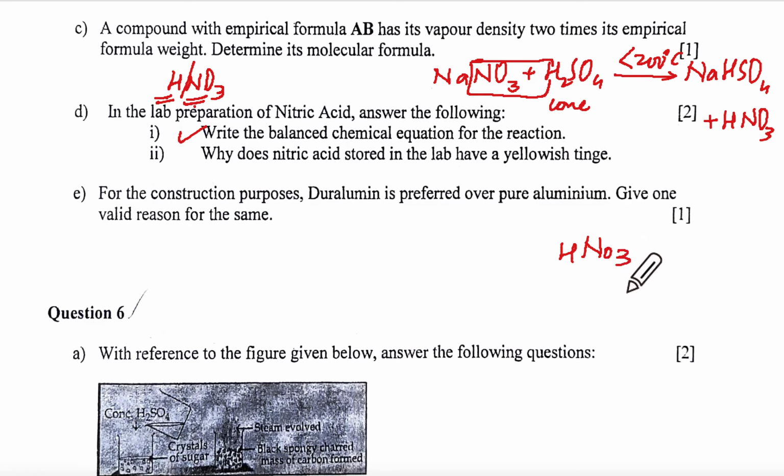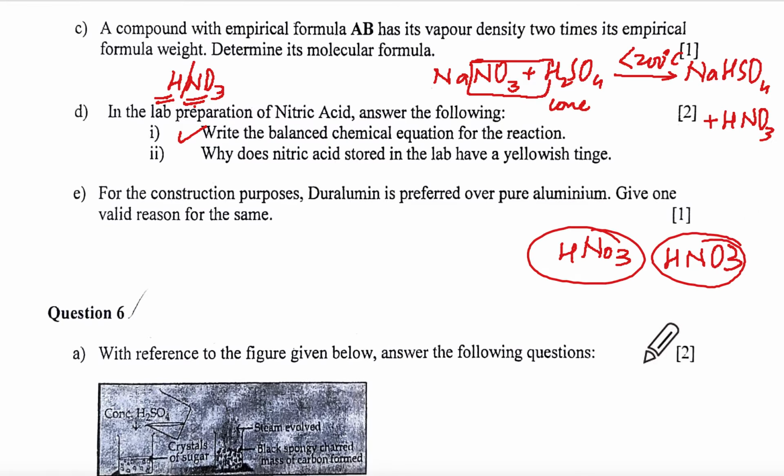Now make sure that you write HNO3 with a capital O. Don't write HNO3 like this. You all have such a variety of nitric acids in your paper. Don't write like this, don't write like this. Understanding? Quietly write it properly.